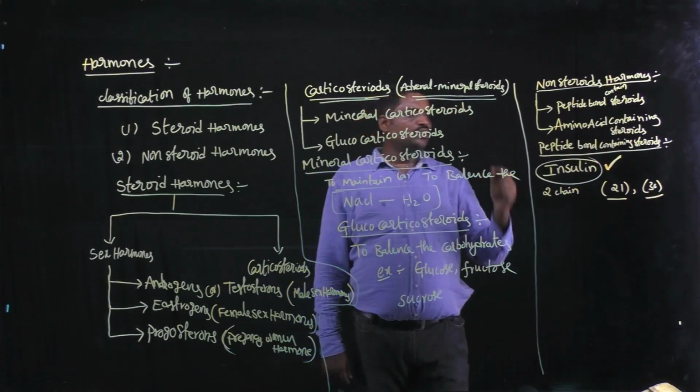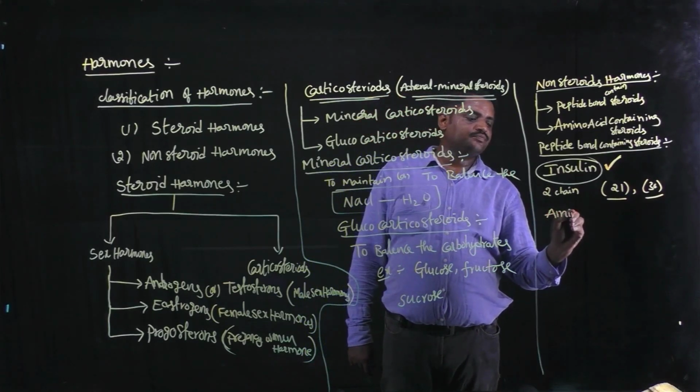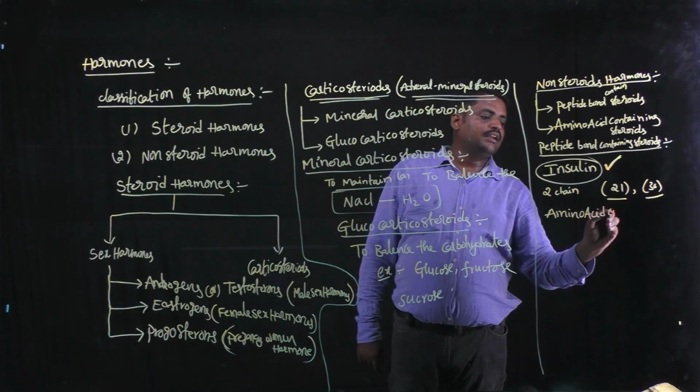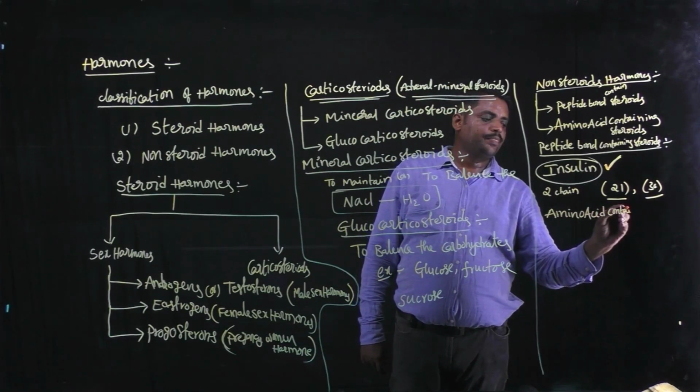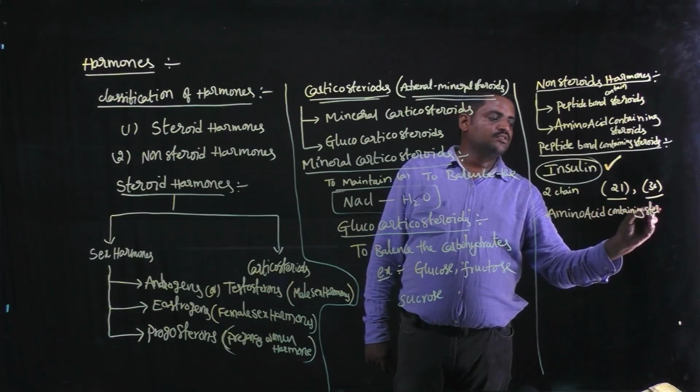And next, the second category is amino acid containing steroids.